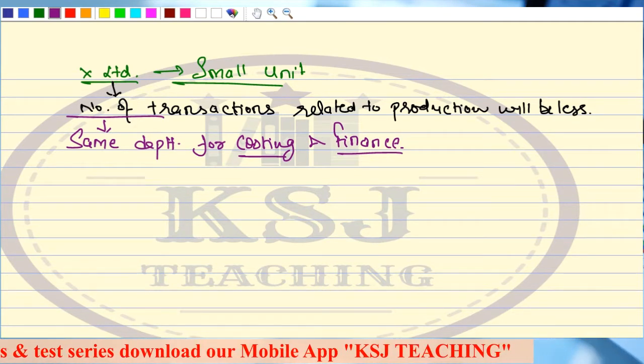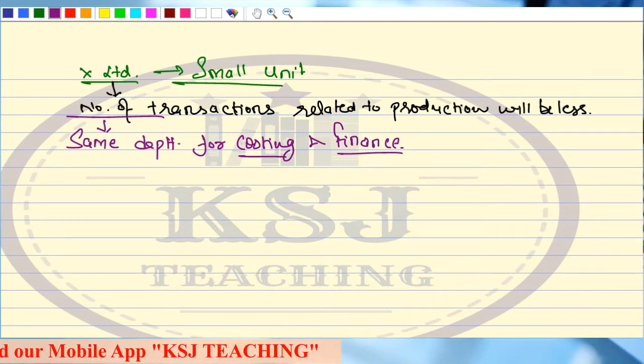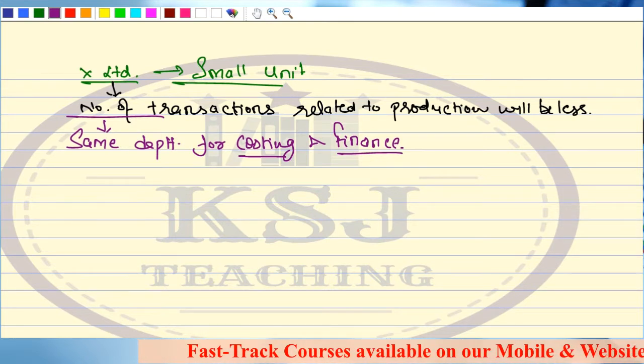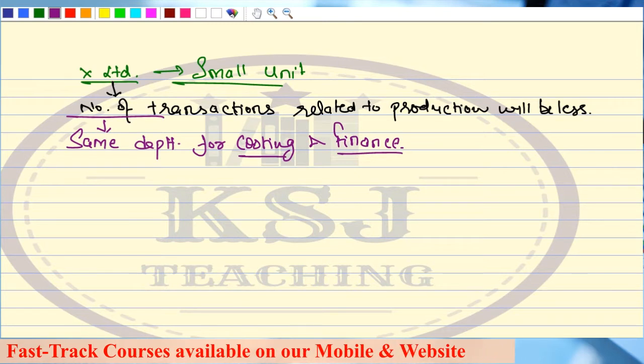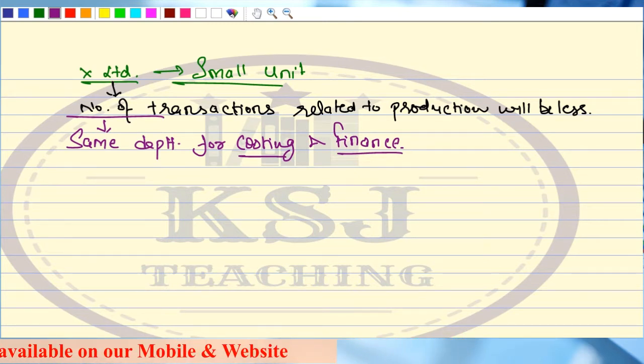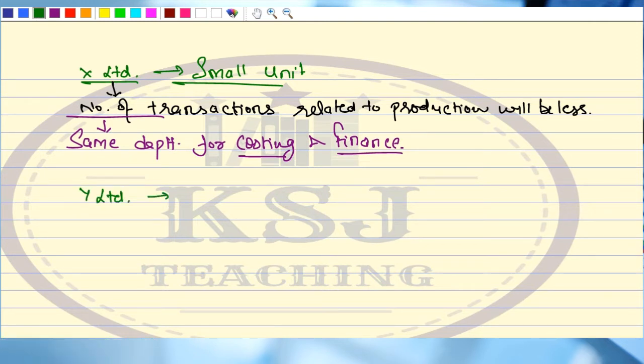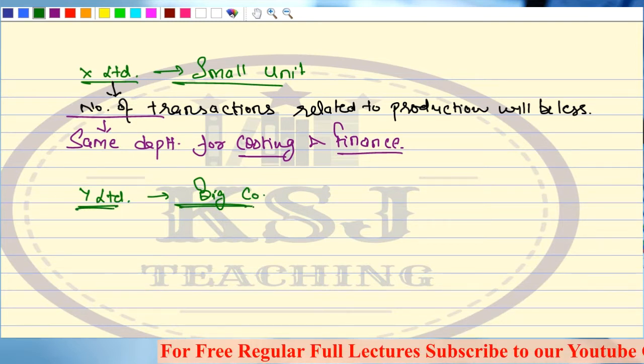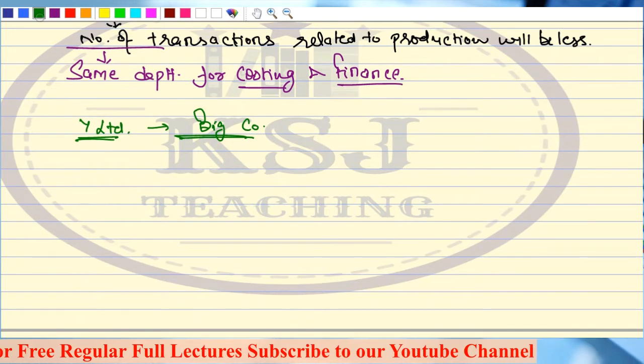Finance department is a money minded department, but costing department is a quantitative department. Clear? So for the small units, there is no need for separate departments of costing and finance. There is only a single department, costing and finance department, handled by the same people. Clear? But say a Y Limited, it is a big company, a huge company.